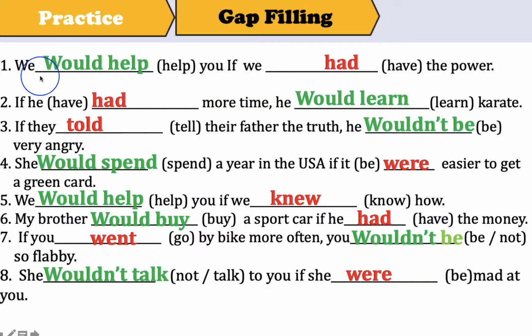For example, we would help you. Here we started with the main clause. But for the second, if he had, this is the if clause. So sometimes we can start with the if clause, or sometimes we start with the main clause.